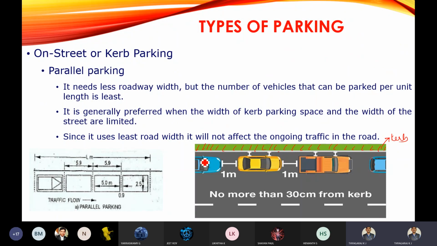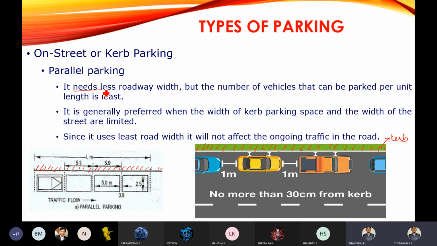You can see the vehicles are parked parallel to the curb only. That's why it is called parallel parking. So whatever I am shading is the curb, and the vehicles are parked parallel to the curb. Hence it is called parallel parking.